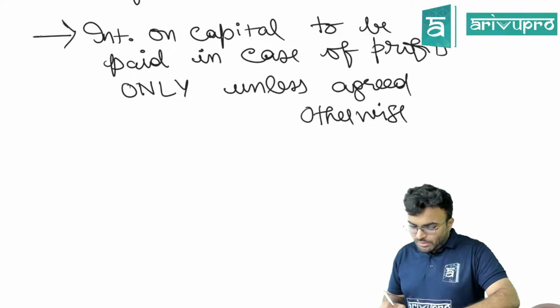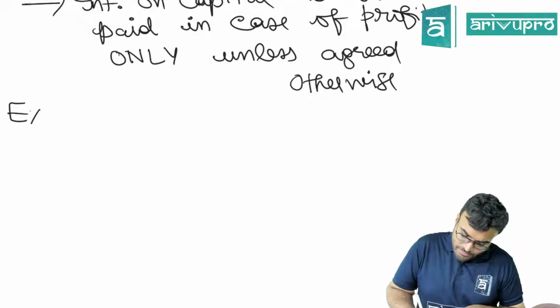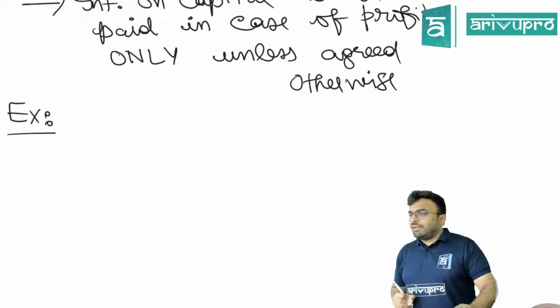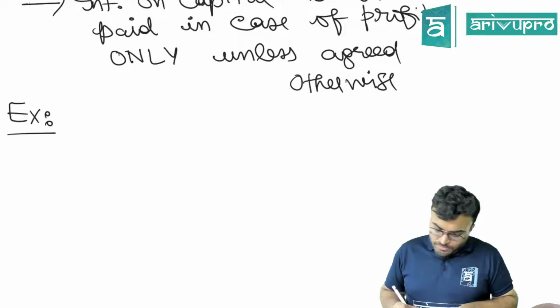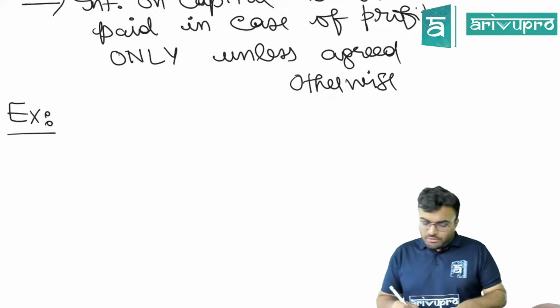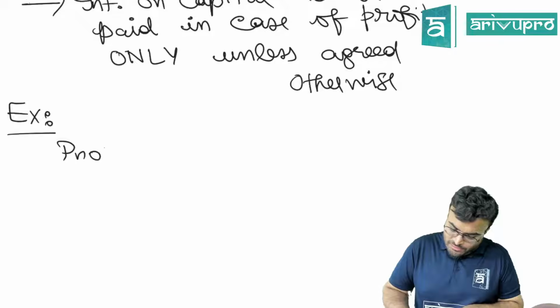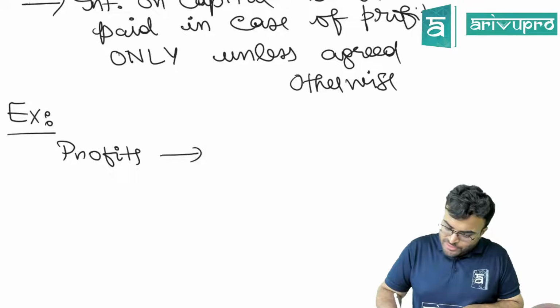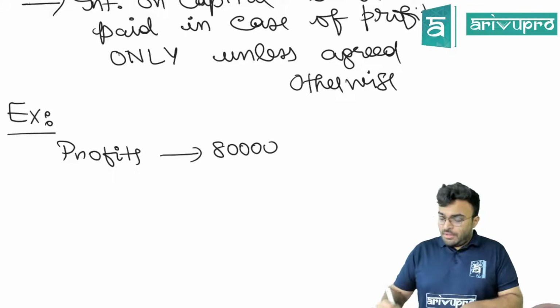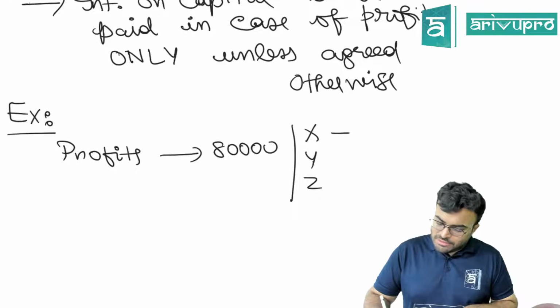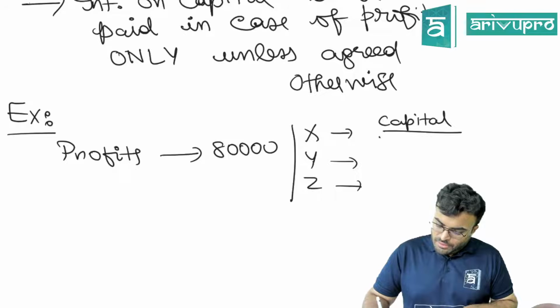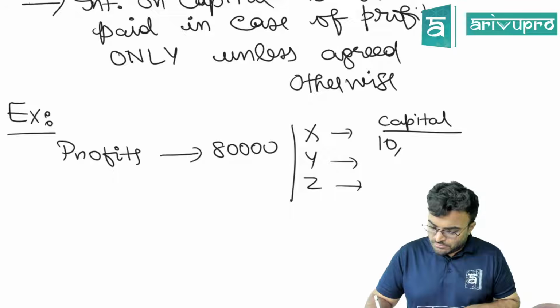Now, taking one example. Imagine the profits are 80,000 and we have partners X, Y and Z, 3 partners, and the 3 partners, their capital is 1 lakh. Let's make it 10 lakhs.